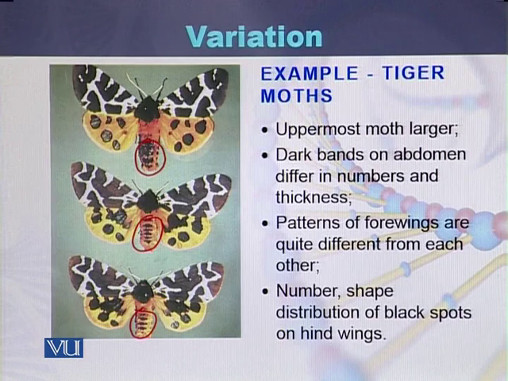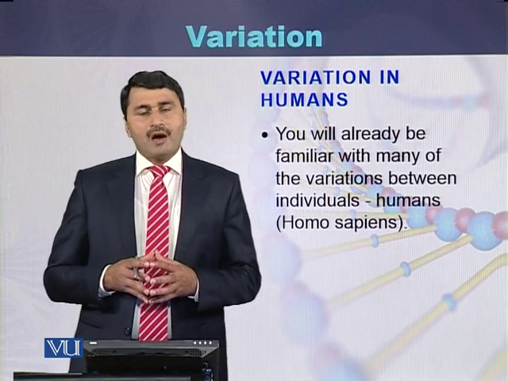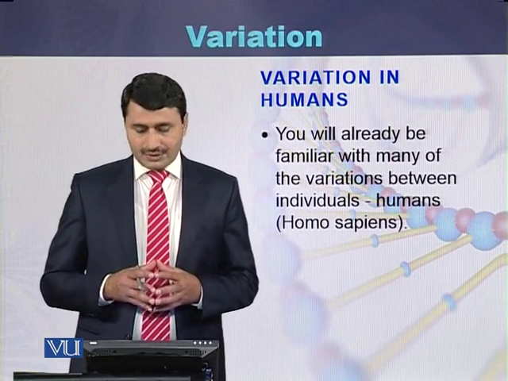These dark bands have variation among all 3 tiger moths. As well, we can see the pattern of the forewings is quite different. These are the forewings. If we see their pattern, in this case they have a different pattern, while if we see the lower 2 ones, they have a different pattern on the wings. In addition to this, we can also see differences in number and shape of black spots which are present on the hind wings.